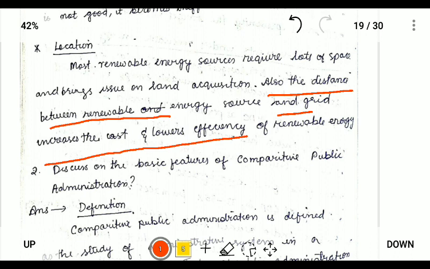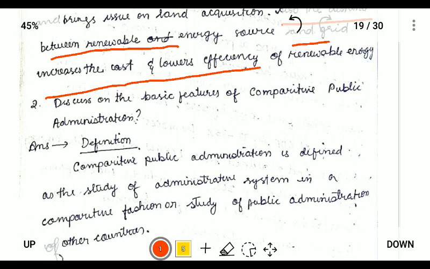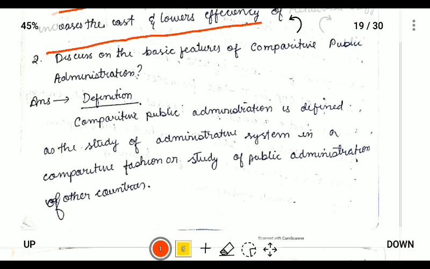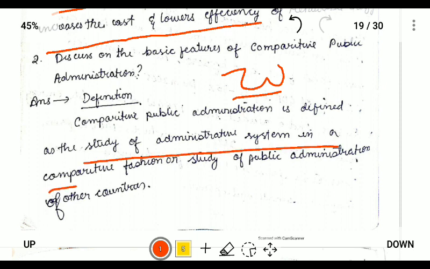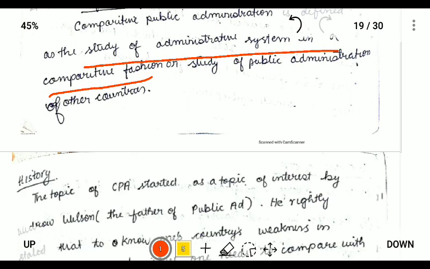So the next 20 marks question is: discuss the features of comparative public administration. To explain this, first we have to give the definition. For 20 marks, we have to write the introduction first. Comparative public administration is studying administration in a comparative fashion, or studying the administration of other countries.